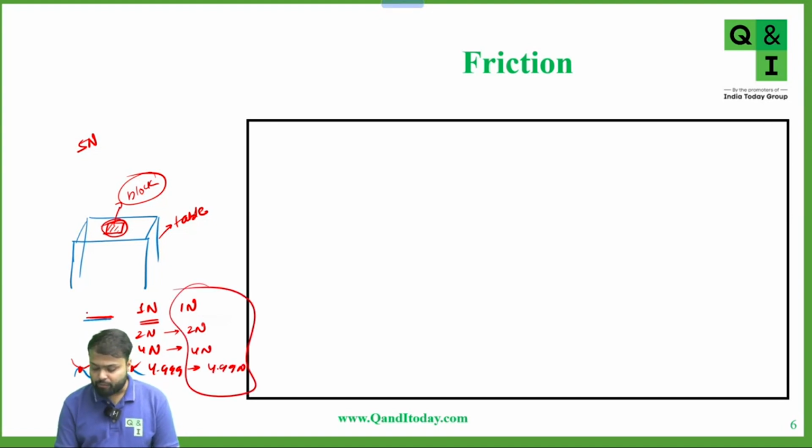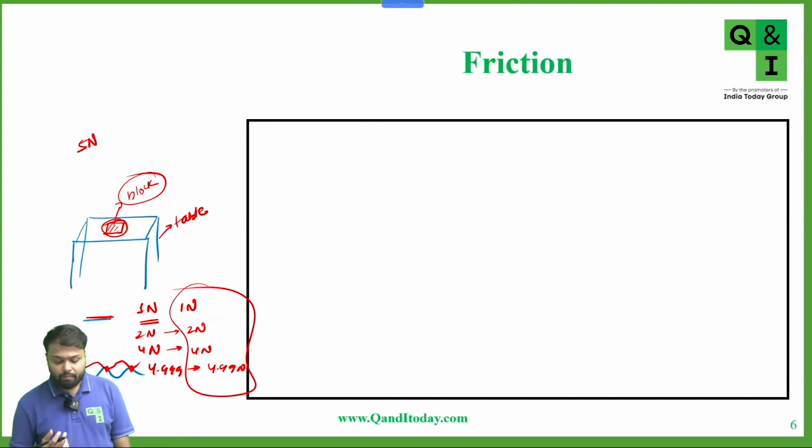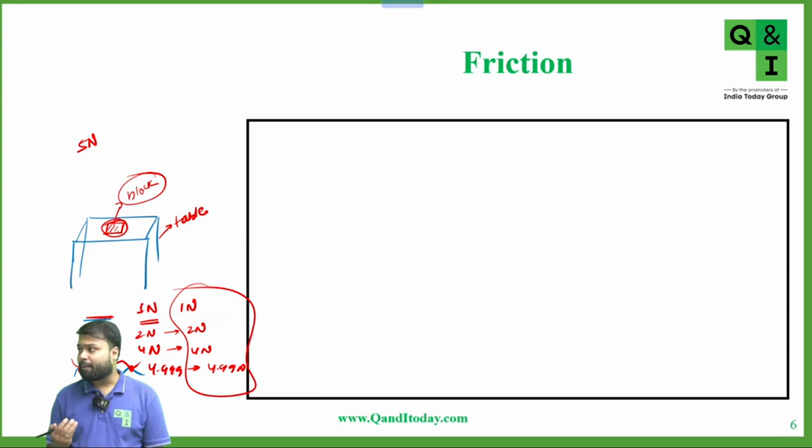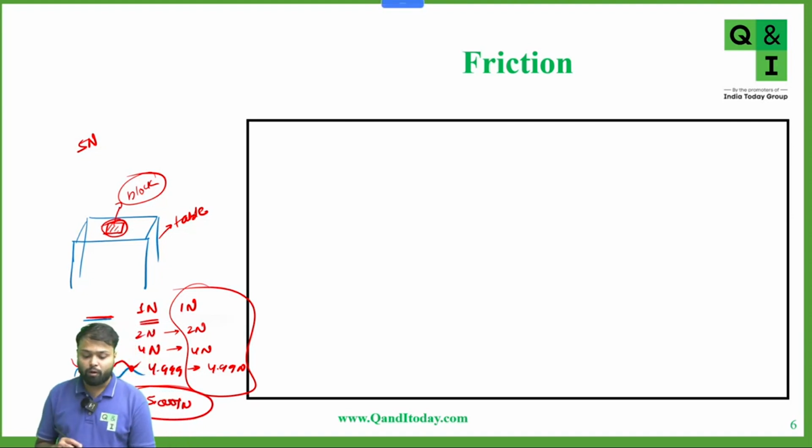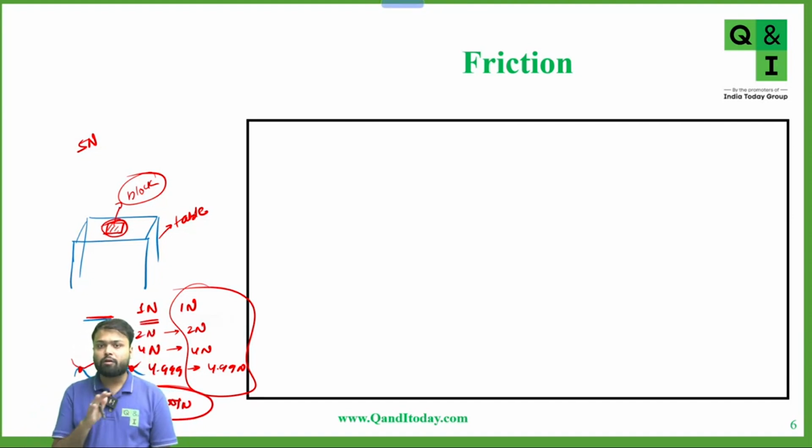From this observation, we can say that static friction is self-adjusting in nature, and it is directly proportional to the applied force. But as we apply a force of 5.0001 Newton, the block starts moving. Now the friction is not static because there is a relative motion between the table and the block. Till the block is not moving, the friction acting between the two surfaces is called static friction, and static friction is self-adjusting in nature.